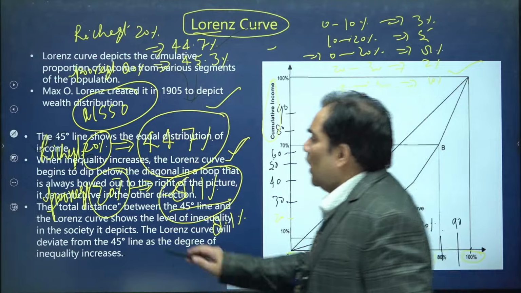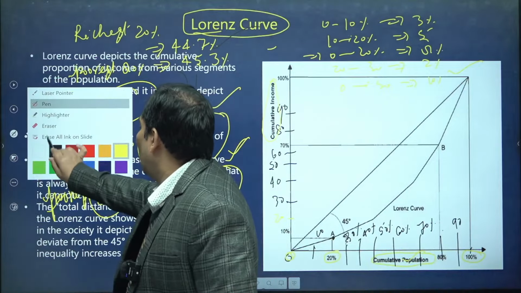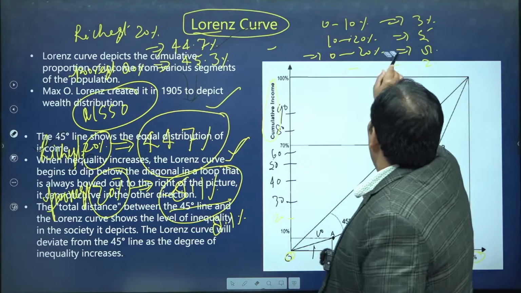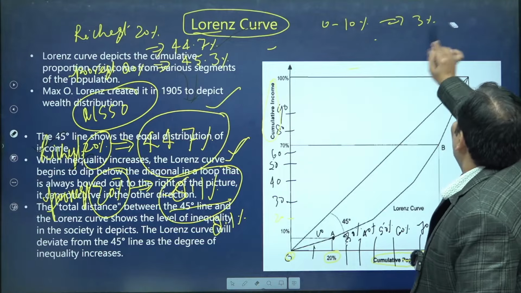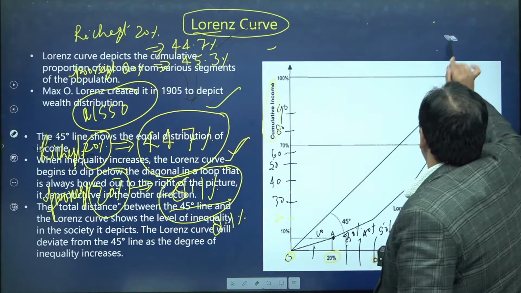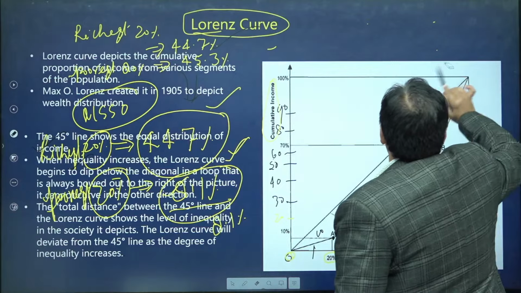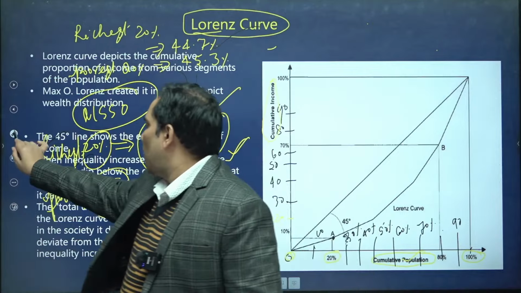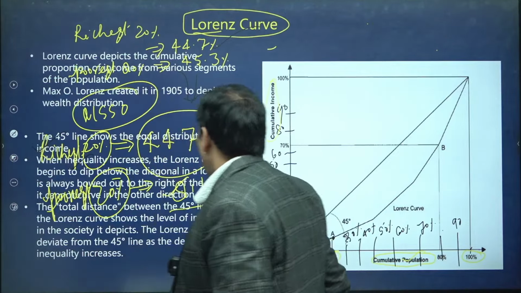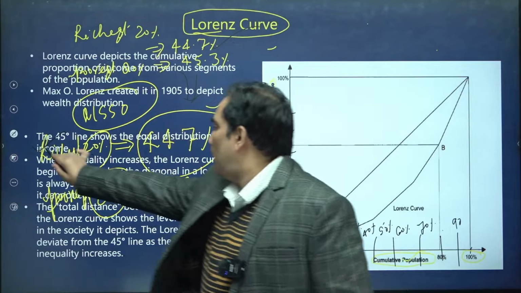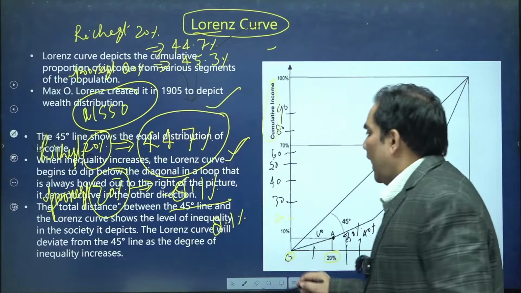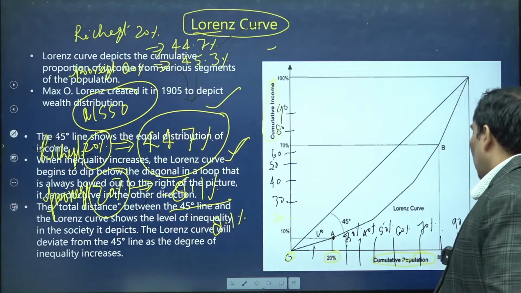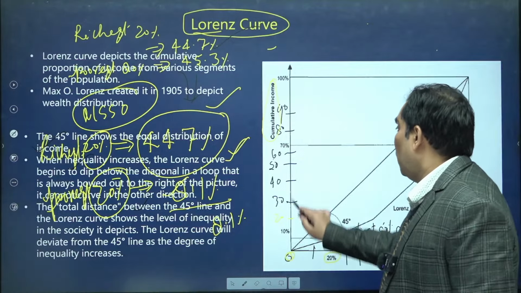Now I want to depict this data in this figure, to draw a Lorenz curve in the case of Indian society. For that, the poorest 20% has 8.1%, so the cumulative population of 20% has only 8.1%.